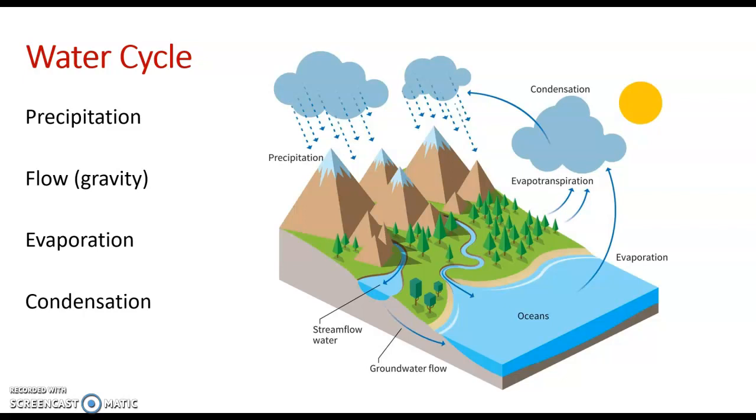And along the way, or once it gets into the ocean, water will then be evaporated by being converted from a liquid, water, to a gas by the heat of the sun. And then that evaporated water will condense back down into clouds. And then once it's condensed, it will fall to the ground via precipitation, and the cycle will start all over again. So that's really important in moving water around ecosystems.